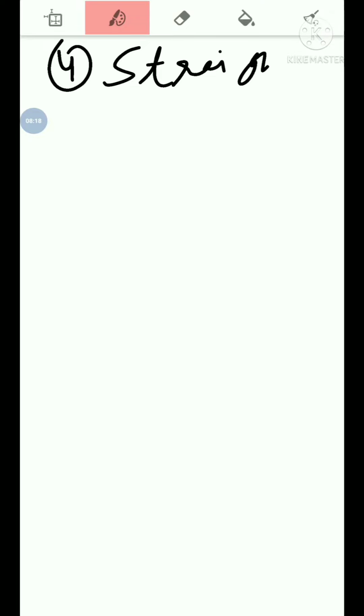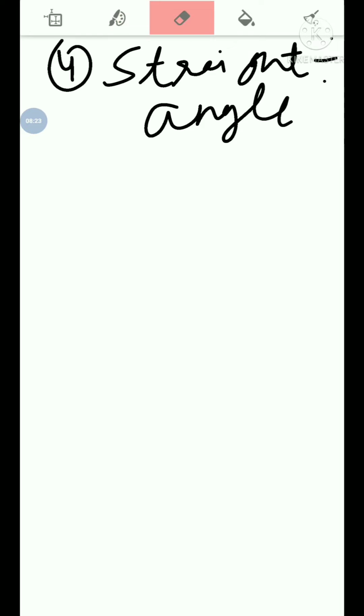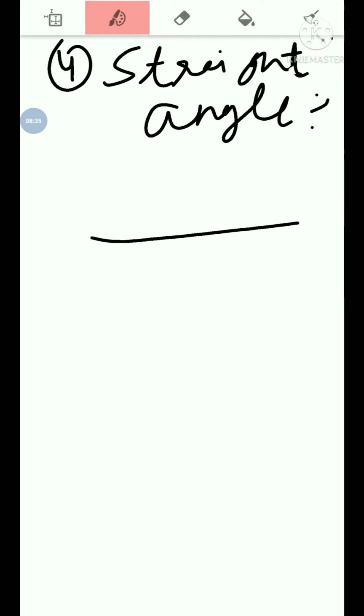Okay. Now, the fourth one is our straight angle. What is a straight angle? The angle whose measure is 180 degree. A straight angle means we have a straight line, and the angle on a straight line is 180 degree. This is called a straight angle.